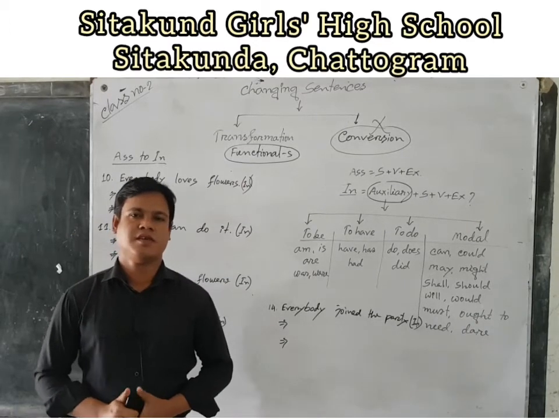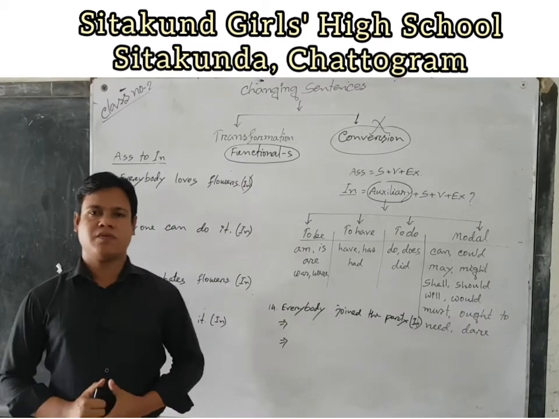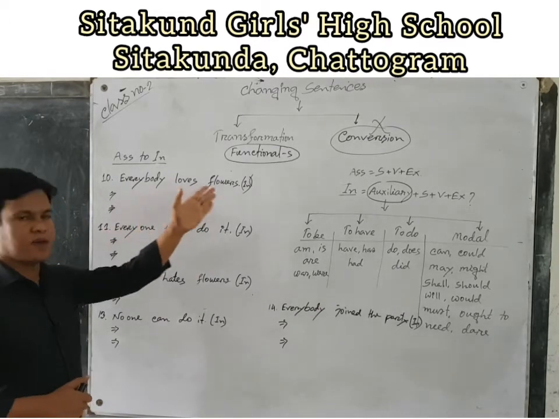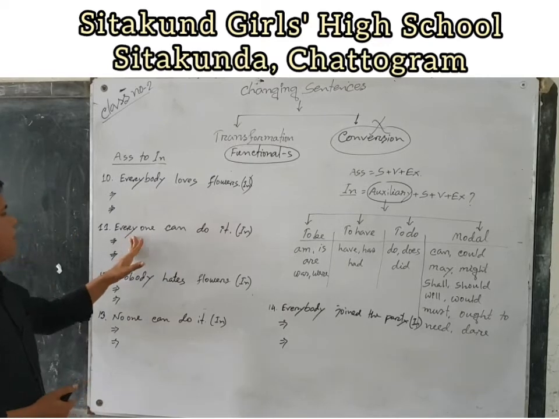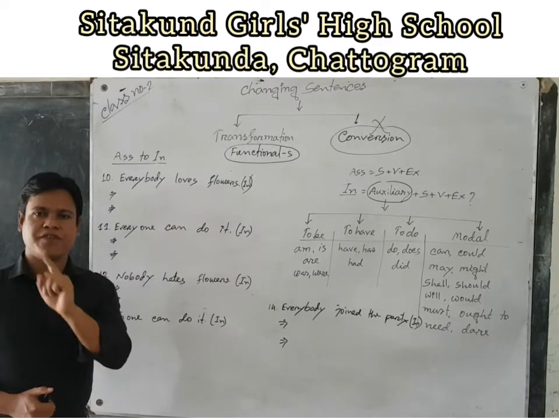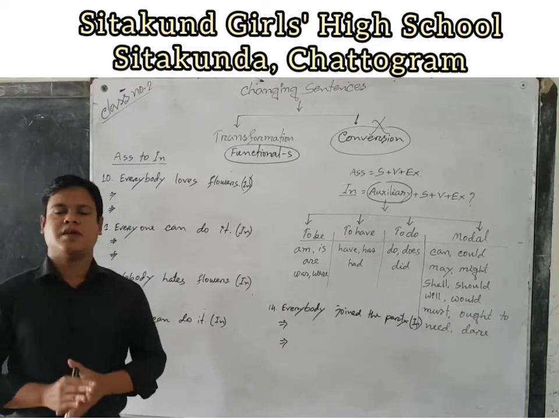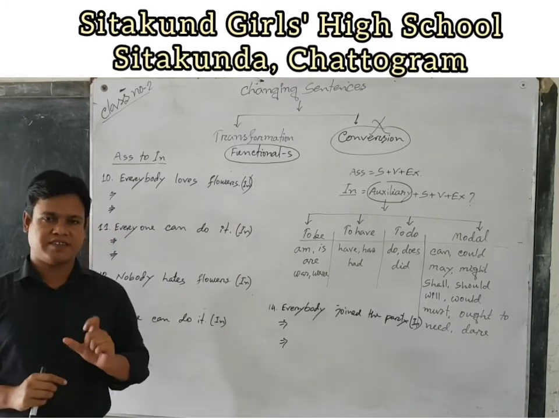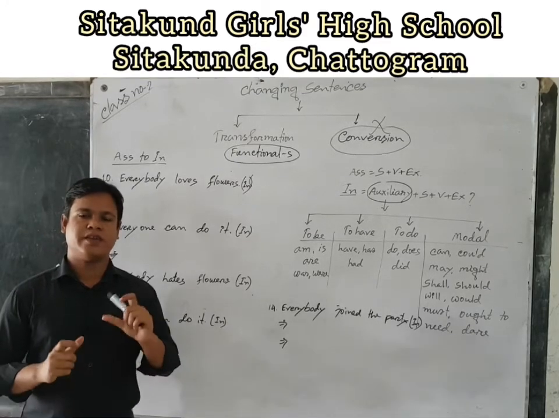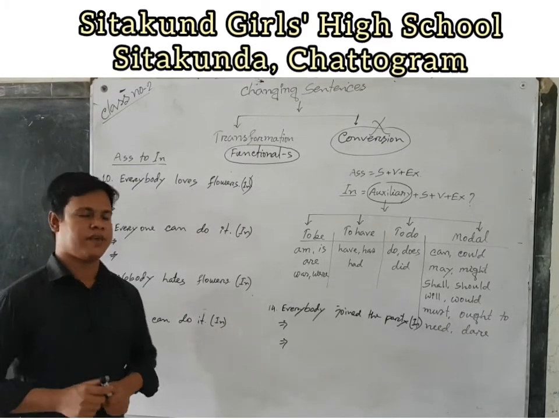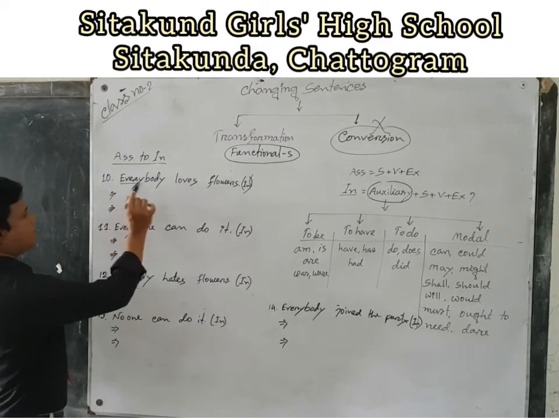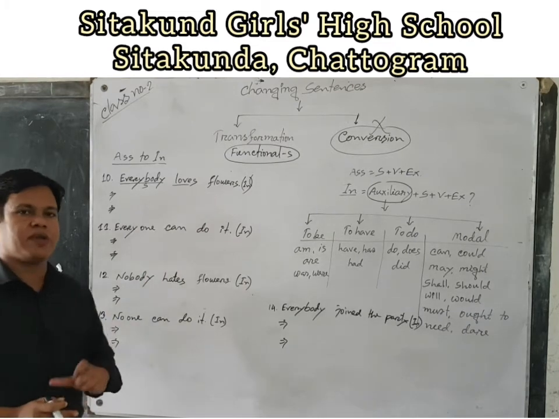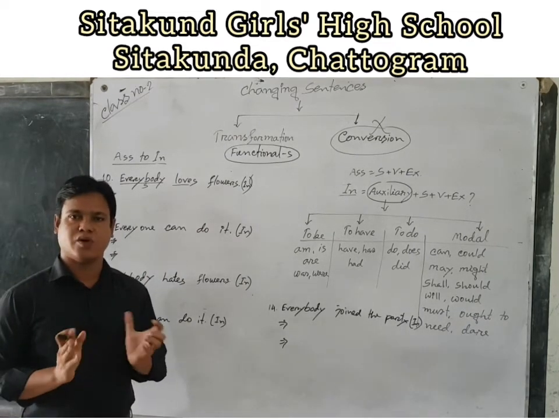Dear students, look at the whiteboard. There are some examples of assertive sentences. Everybody loves flowers. Everyone can do it. If there is everybody or everyone as the subject of an assertive sentence, then we can change the sentence in two ways. Here is the subject and there is no auxiliary verb, but there is a principal verb with s or es.